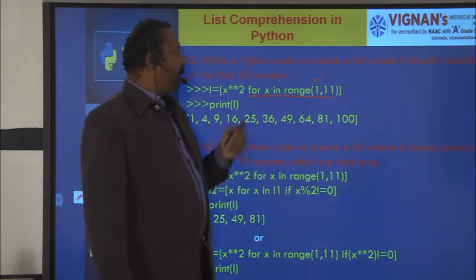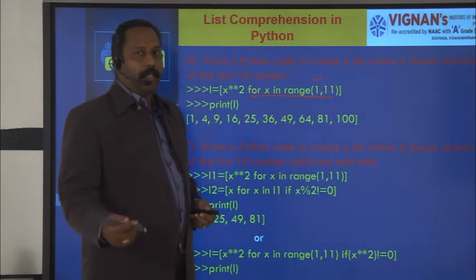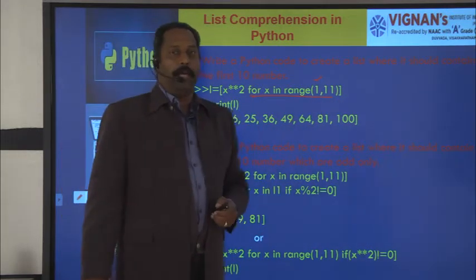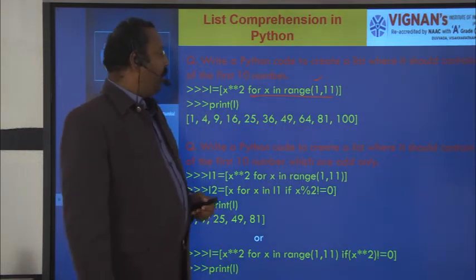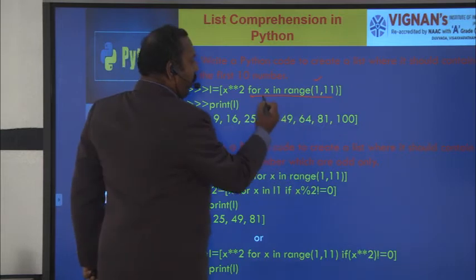So the sequence is given here, but there is no predicate. The predicate is optional. If you want you can specify it, otherwise there is no need to specify the predicate. So what will happen here?